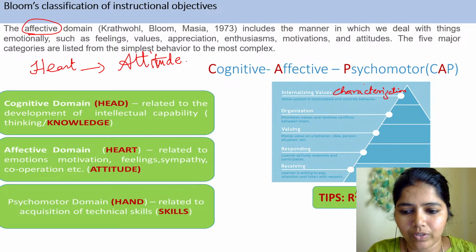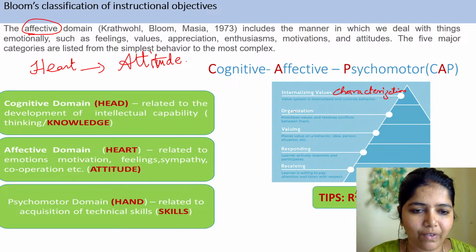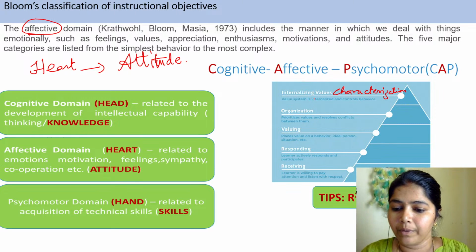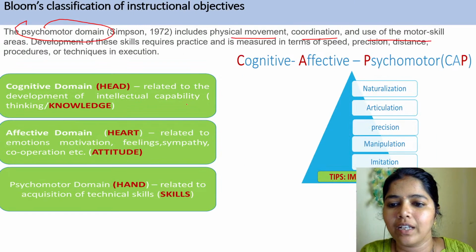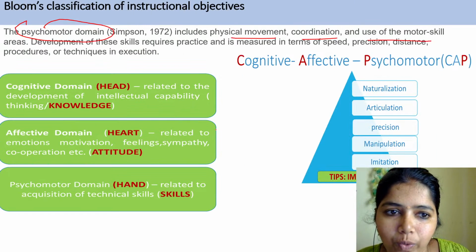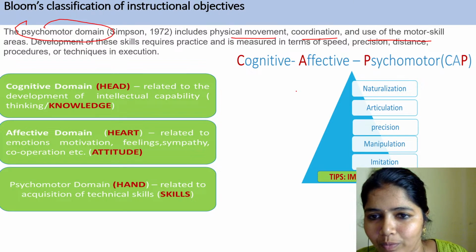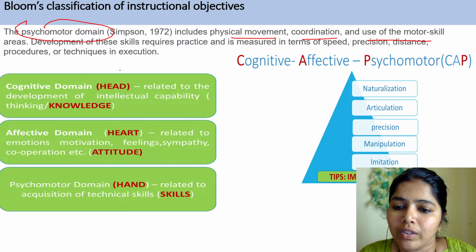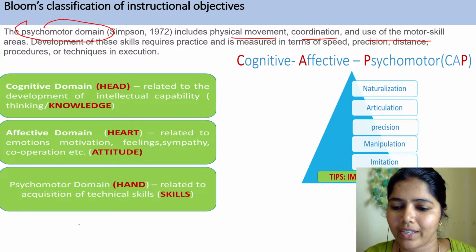C for characterization. Receiving, responding, valuing, organization, characterization. Very good. Yes, I will zoom, Rajalakshmi, don't worry. When I come to explain the picture, I will zoom. Okay? Yes. C for characterization.